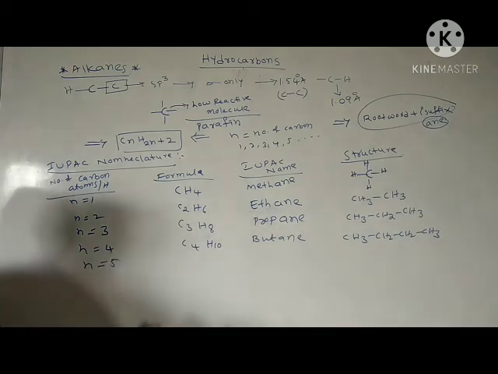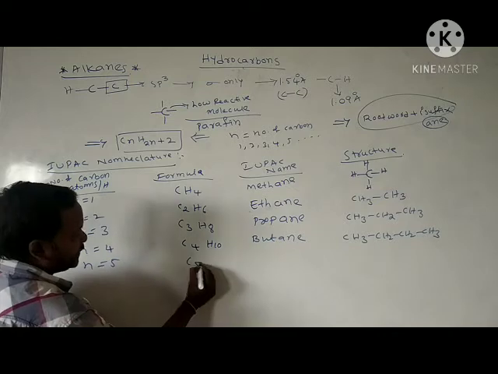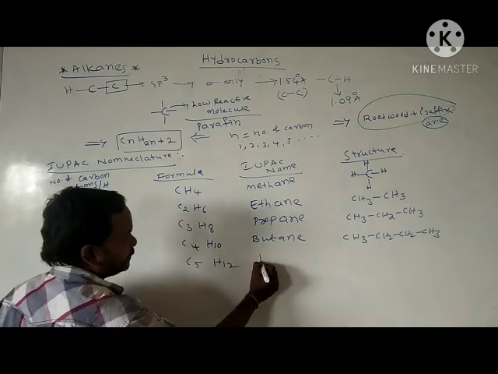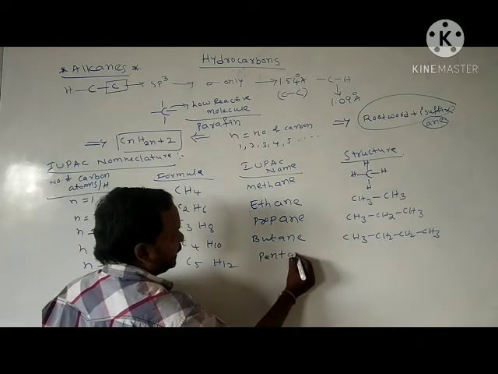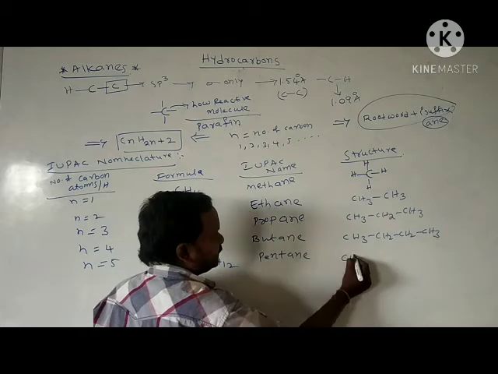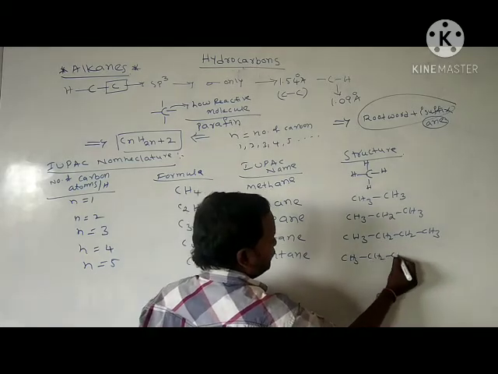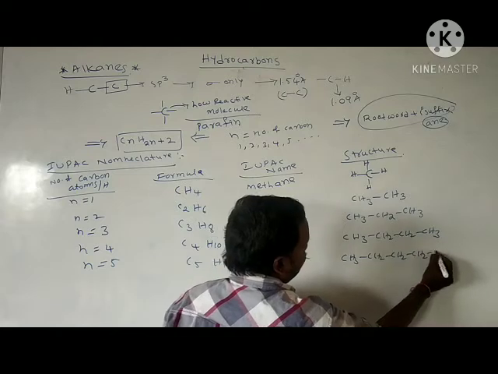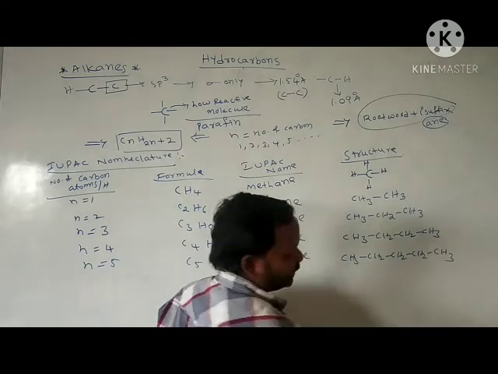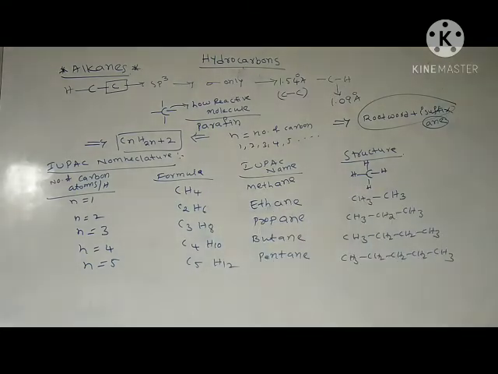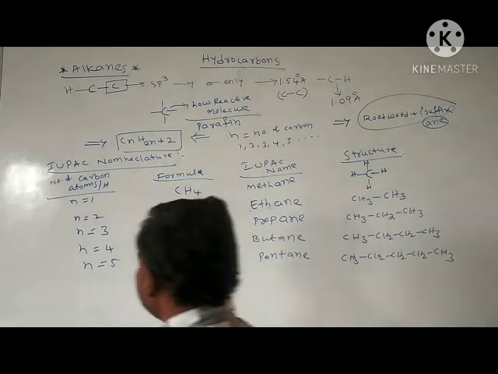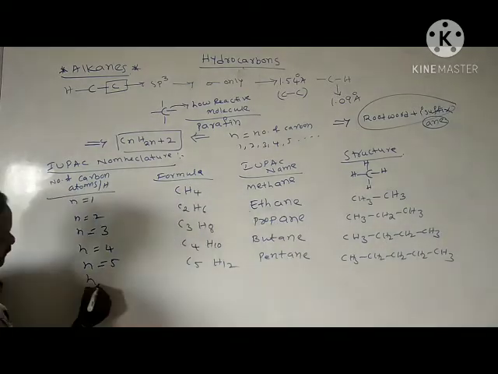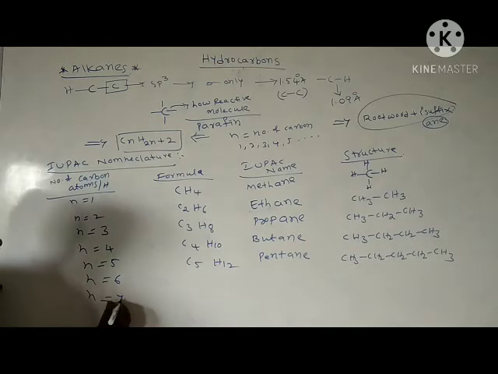n is equal to 5, C5H12. Here it is pentane: CH3, CH2, CH2, CH2, CH3. Five carbons, finishing five carbon atoms. Finished. That we call pentane. Next, n is equal to 6, and n is equal to 7.